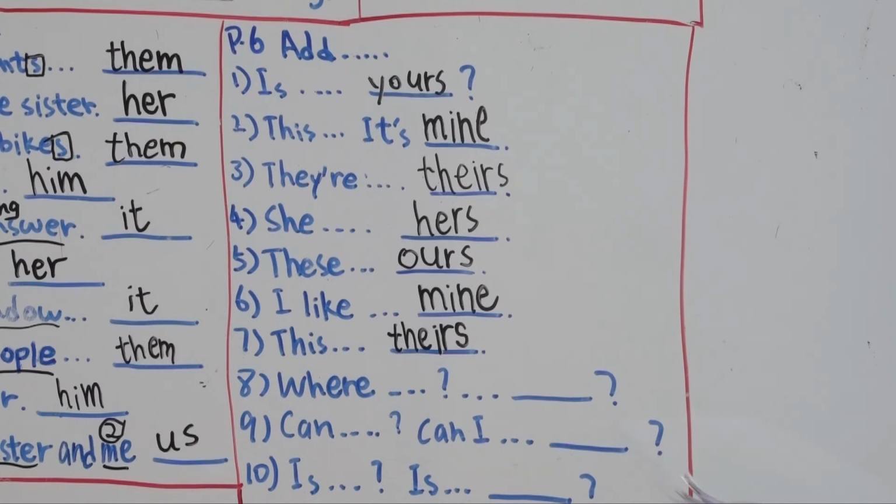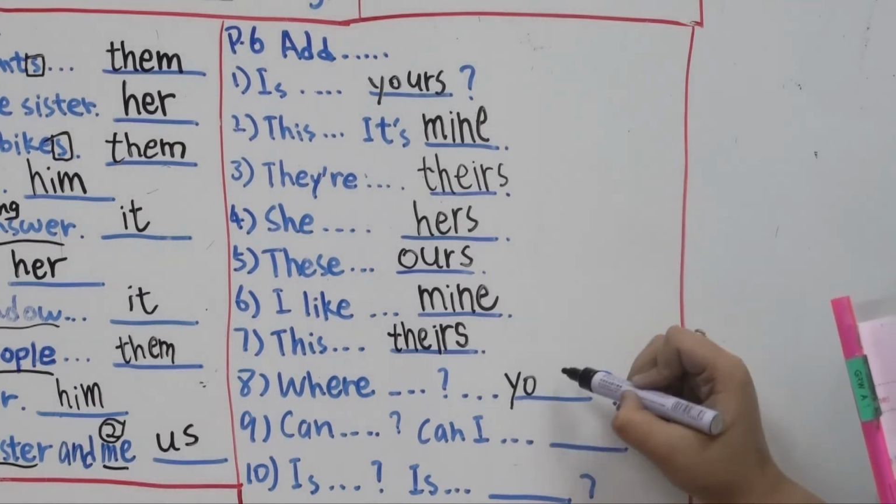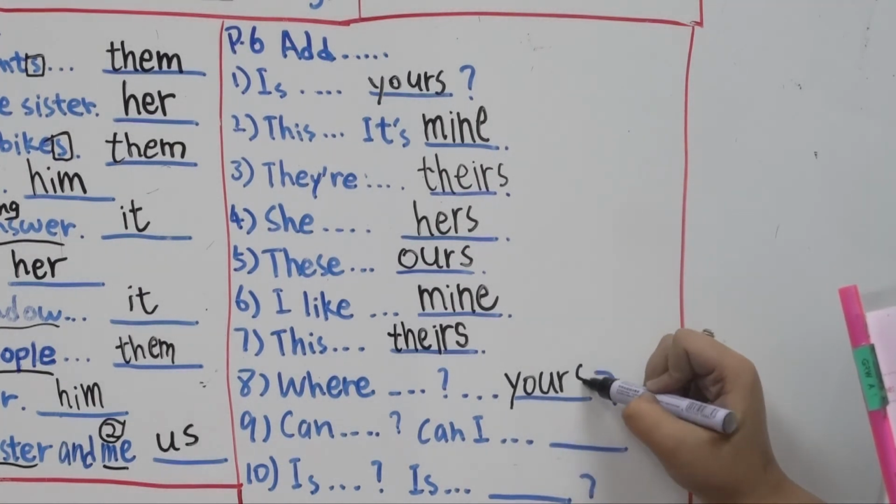Where is your key? Alright, so here, which word do you underline? Your key, right? Your key. Your key can be replaced with which possessive pronoun? Yours, right? Your key becomes yours.